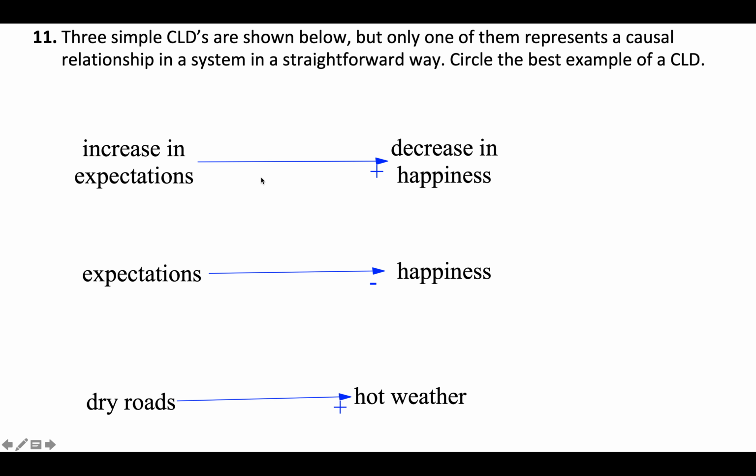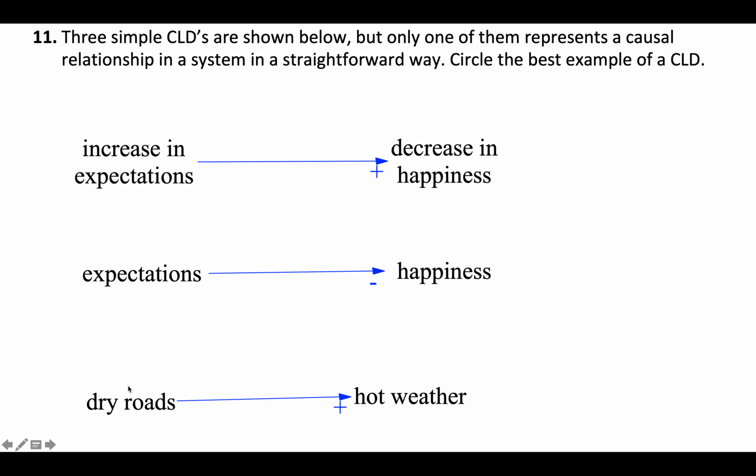In this first one, increase in expectations, we say has a positive causal relationship on decrease in happiness. The problem here is we put verbs in these things. So it's hard to create a scenario where you say, well, what is the increase in my increase in expectations, and how would that change the decrease in happiness? So if I increase the increase, does it decrease the decrease or increase the decrease? So it just doesn't make sense. And so we like to get rid of those verbs.